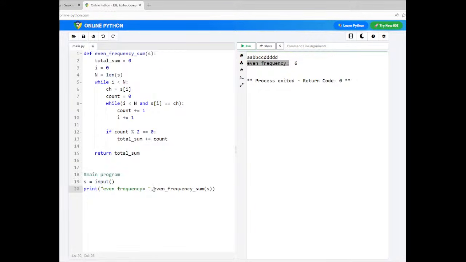Okay, so I'm removing this. Now if I run the code, it should be printed like this. So A, B, C, D, for example, if my input is A, B, C, D, let me run the code. So then what should be the output? Output should be 0, because none of the characters occur an even number of times. So that's why it returns a 0 here.